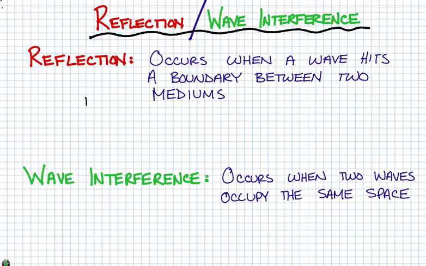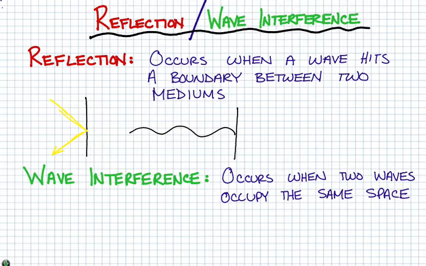But one way to think about it is if you have a mirror like this and you have a light ray come in, yellow is probably a terrible color for this, but once that light wave hits, it's going to reflect. So you have that ray coming in, it hits, it reflects. Another example would be, let's say you had a wall here and you had a rope and you were shaking this rope up and down.